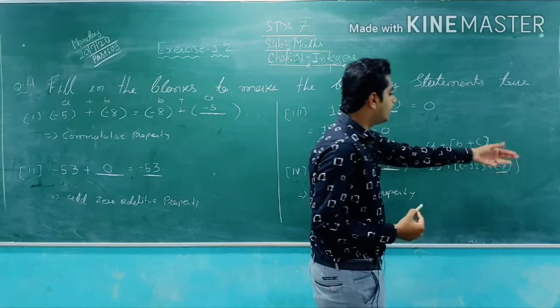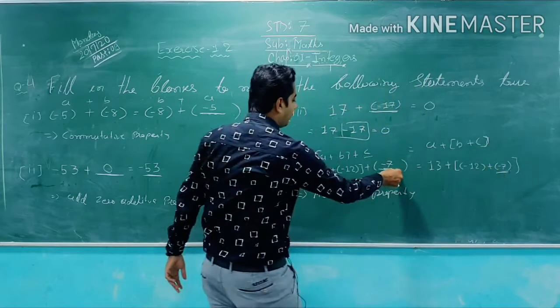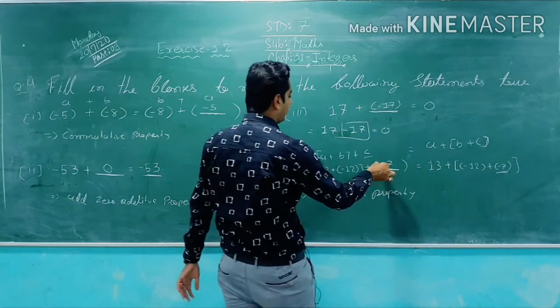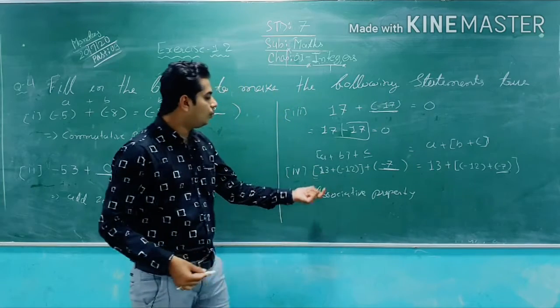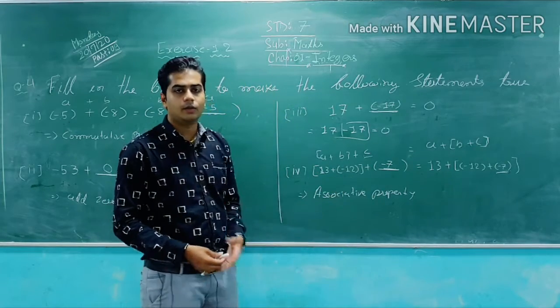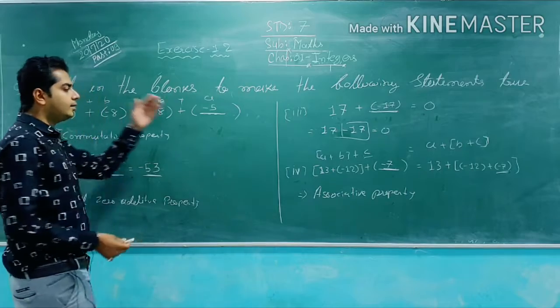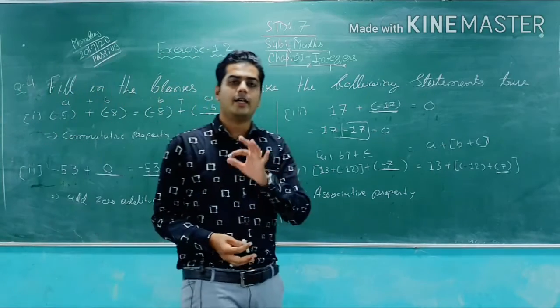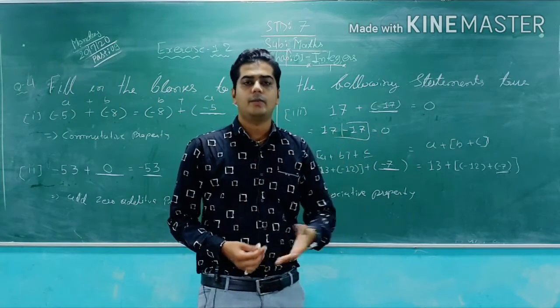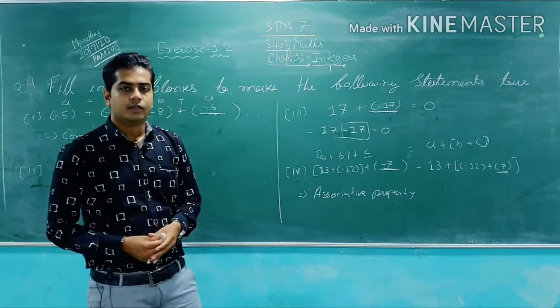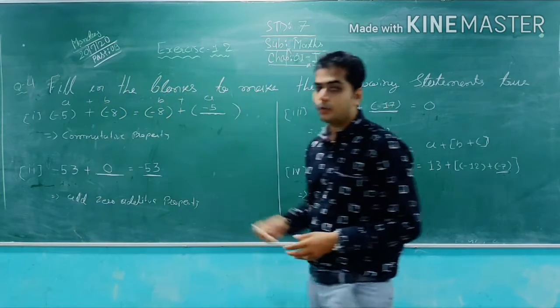So on the other side I have 7. So in the place of c, what should I write here? I have to write -7. So that's how I fulfill associative property. So these are all the blanks. If you don't understand anything, just move back and play back the video and repeat it, so you will understand properly. So that's it for our exercise 1.2.